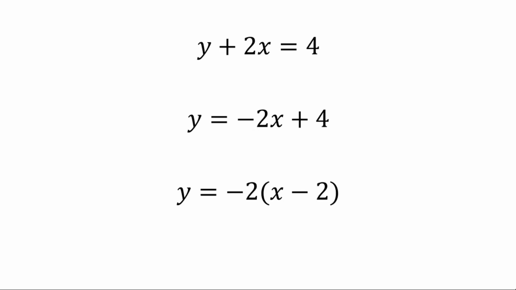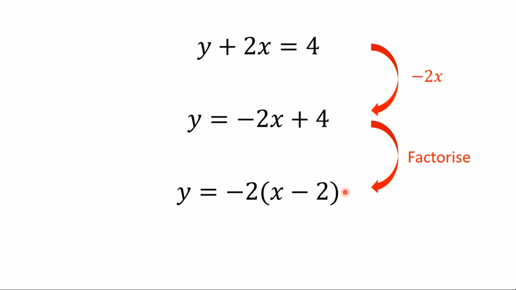So here we've got three of exactly the same equation. As I made clear in my last video, these are all the exact same equation, because to get from the first one to the second one, we take away 2x from both sides. And to get from the second one to the third one, we factorise. So although these three are all the same equation, this second one here is in the form y equals mx plus c. Now that's useful because negative 2 is m, it's the gradient, and 4 here is the y-intercept.